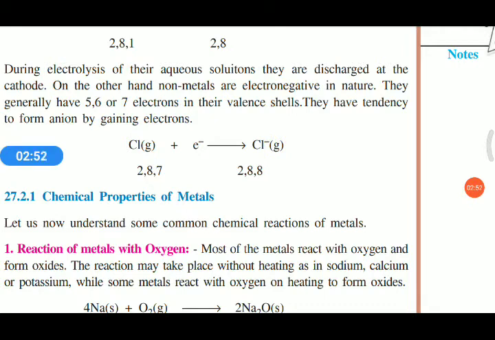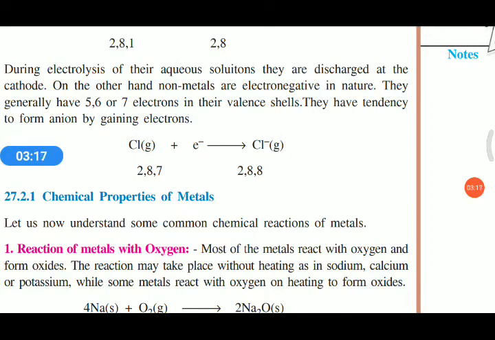On the other hand, non-metals are electronegative in nature. That means they receive electrons and become negatively charged ions. Imagine a similar example, sodium chloride. Sodium has 11 electrons, 2, 8, 1, and chlorine has 17 electrons, 2, 8, 7.